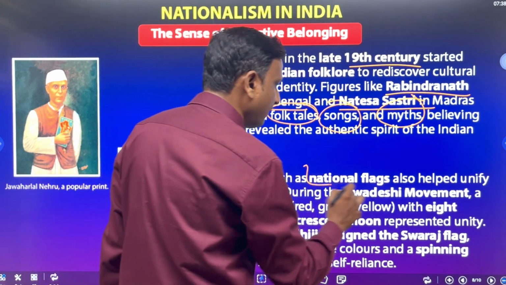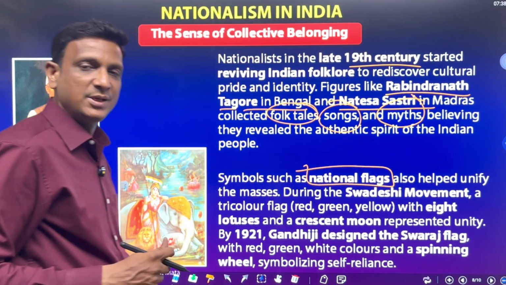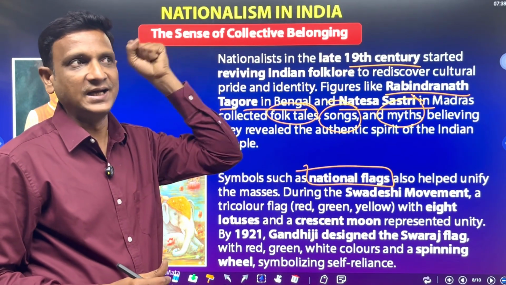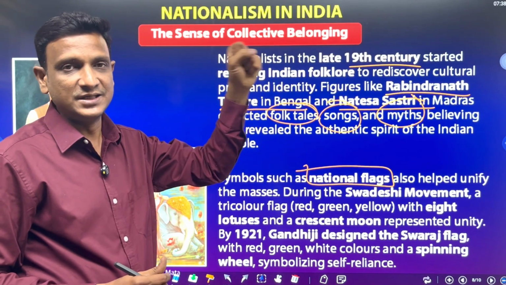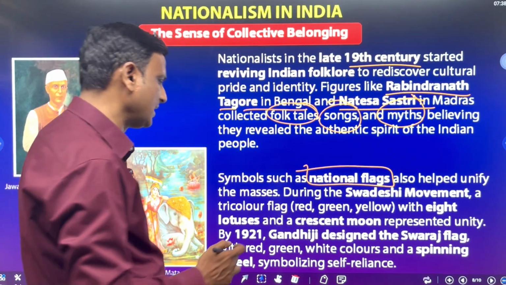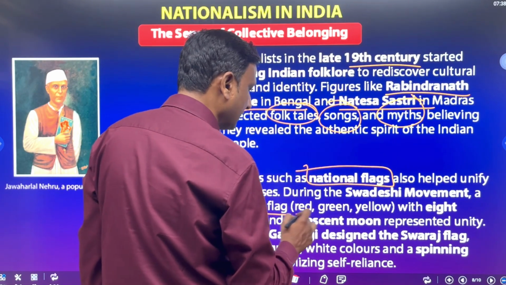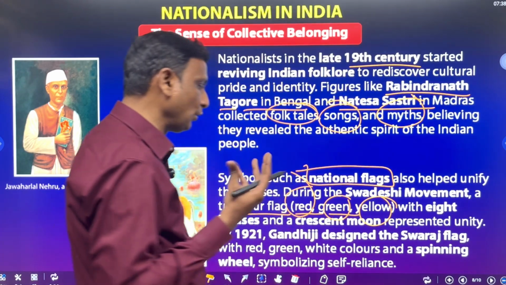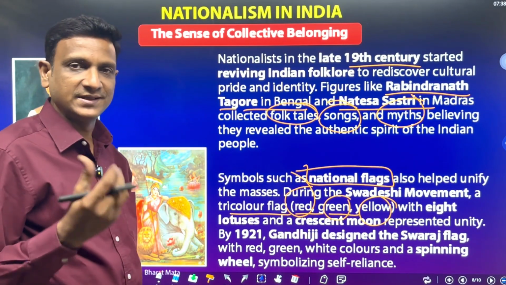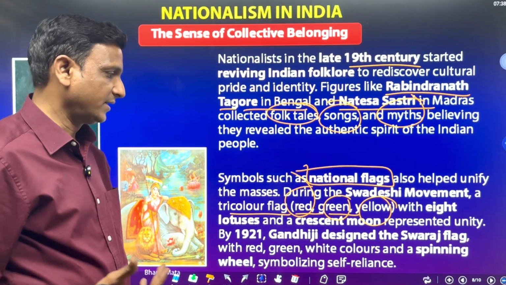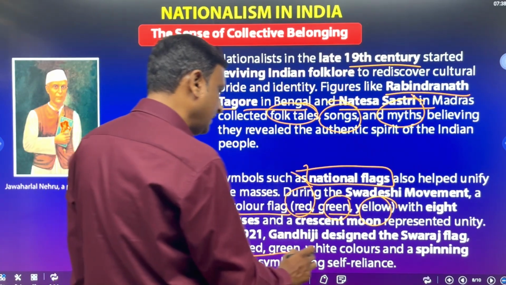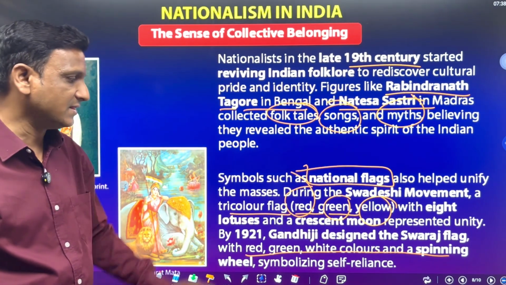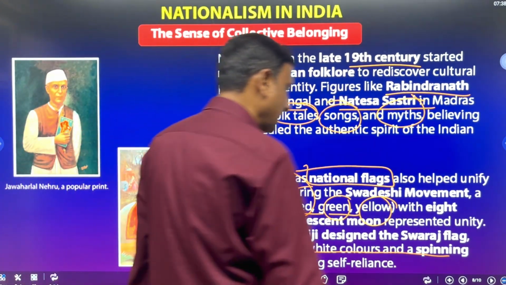Symbols such as national flags also helped unify. People started designing national flags. Holding the national flag in hand, they felt, yes, this is our nation. This flag represents our nation. Earlier it was made in tricolor, red, green, yellow, with 8 lotuses and a crescent. But later, it was changed to red, green and white colors and a spinning wheel symbolizing self-reliance by Gandhiji. So Gandhiji designed the Swaraj flag.